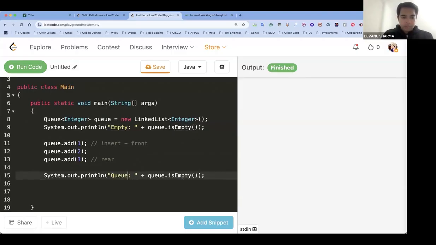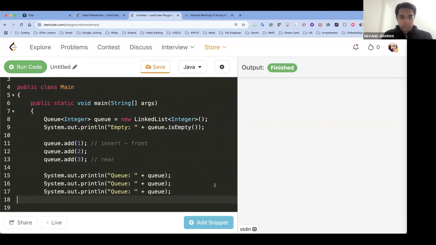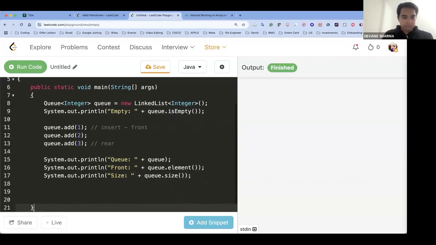Now we want to check what is our queue. So what do we want to print? We want to print the queue. Then we want to check which is the front element. We want to check what is the size of the queue. So queue dot element is in the code in Java. Queue dot front used to be there. Now it is not there anymore. Queue dot size will do it.